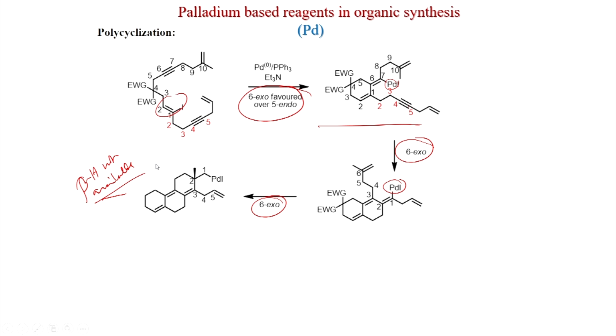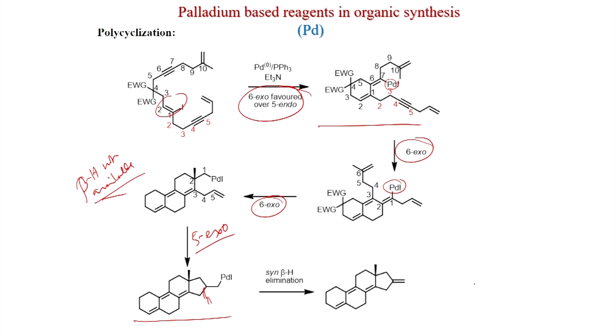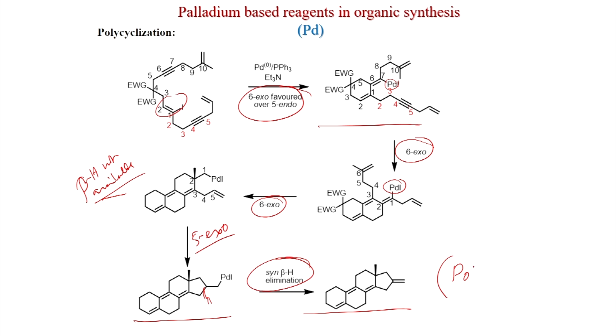So, what will happen? This again will cyclize. So, 1, 2, 3, 4, 5. So, again 5-exo. So, 5-exo you get this intermediate. And if you see this intermediate, there is a hydride, of course, on this carbon, and with syn beta hydride elimination, you get this product. So, this is very important. If you have a substrate with many double bonds and triple bonds, then depending on the Baldwin rule, 6-exo, 5-exo, many cyclizations are possible, and you get a polycyclic product.